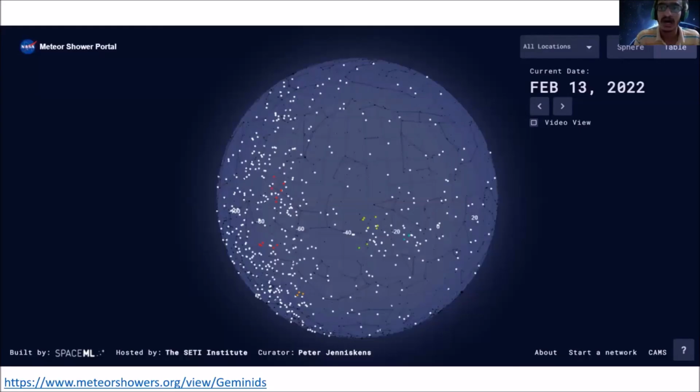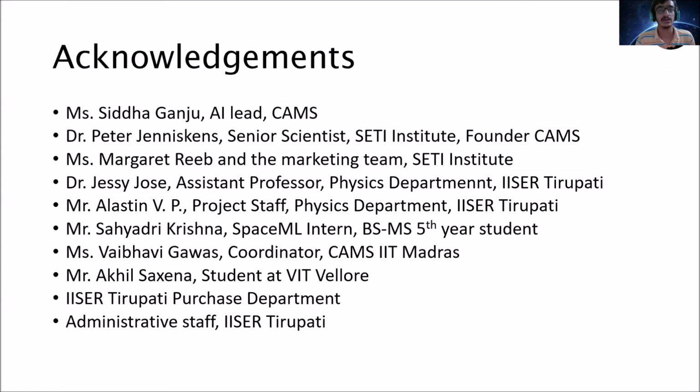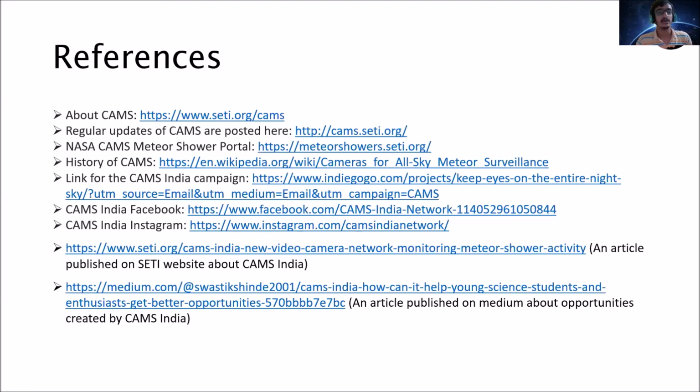So this is an image of the website of CAMS, where all the data is made available to the public. Here is the website, and you can also go check out how the data is available. For example, for the Gemini's meteor shower, how the orbit of the meteor shower is, and so on, can be observed in the portal. And I want to thank all these people who have helped me throughout this process to get the CAMS India setup ready. And here are all the references I have used for today's talk.